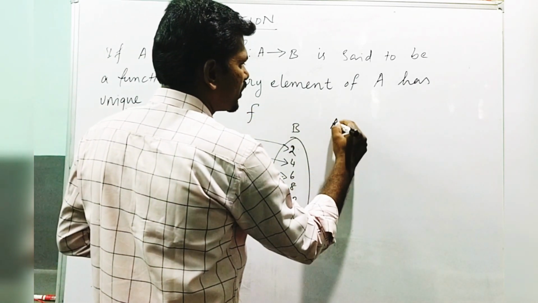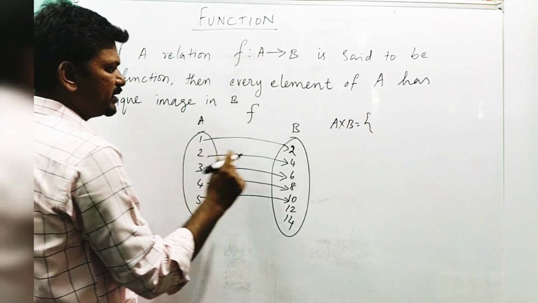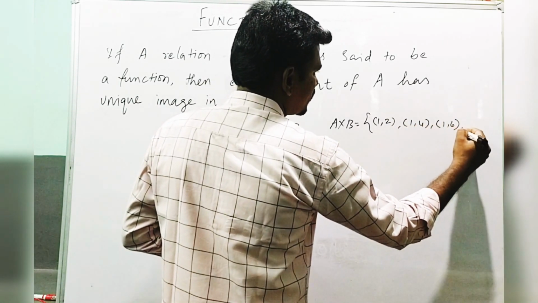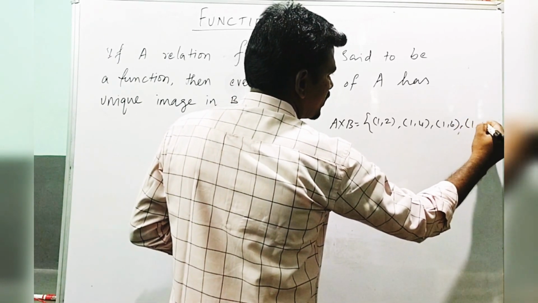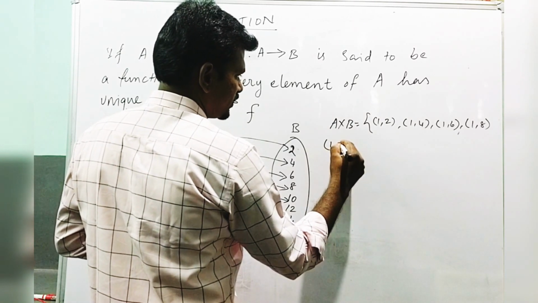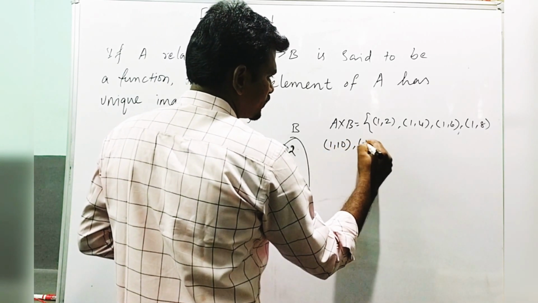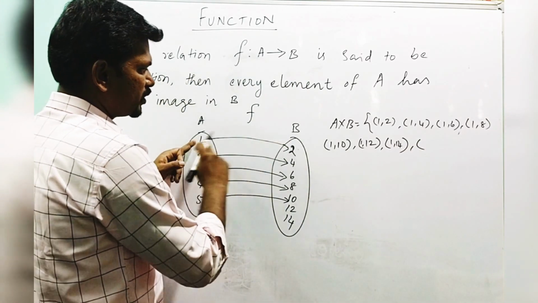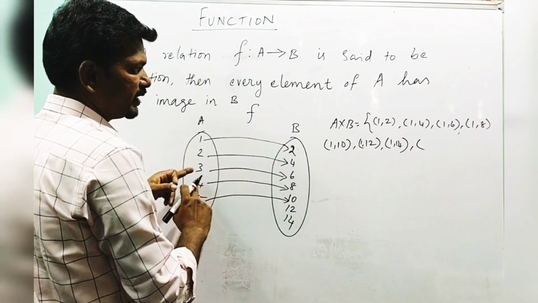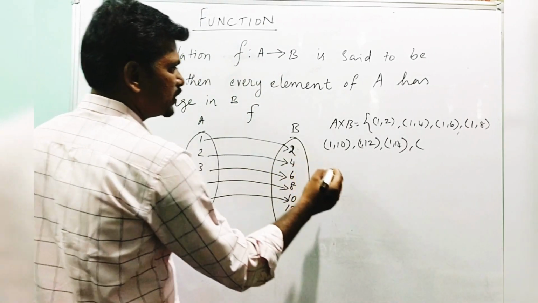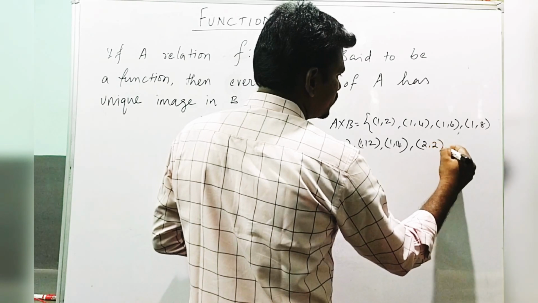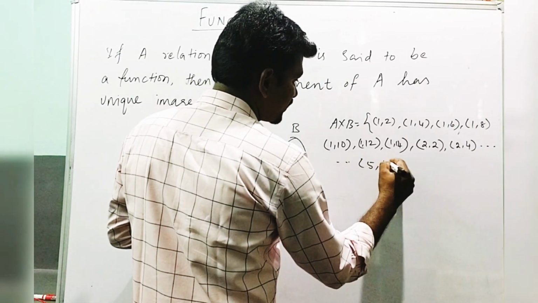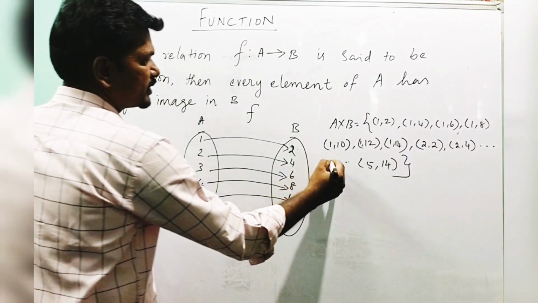If we find the Cartesian product of these two sets, A cross B: (1,2), (1,4), (1,6), (1,8), (1,10), (1,12), (1,14), then for 2: (2,2), (2,4) and so on, up to (2,14).